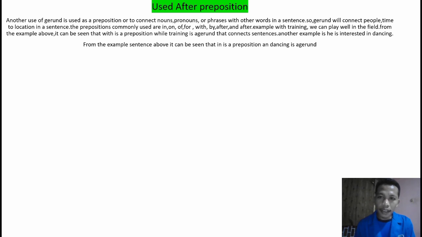Example, with training we can play well in the field. From the example above, it can be seen that with is a preposition while training is a gerund that connects the sentence. Another example is he is interested in dancing. From the example sentence above, it can be seen that in is a preposition and dancing is a gerund.